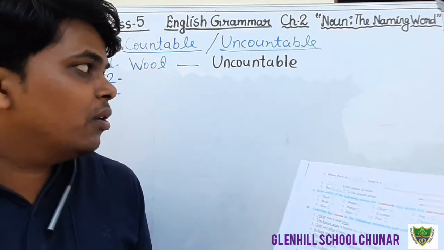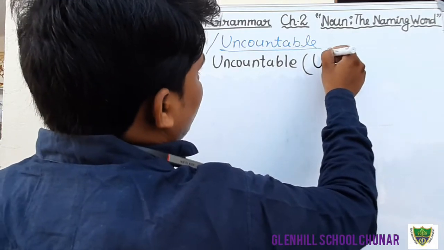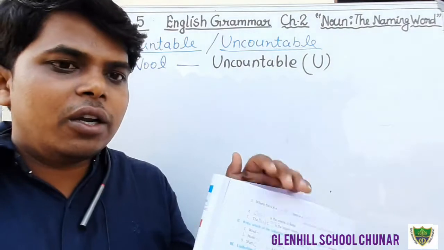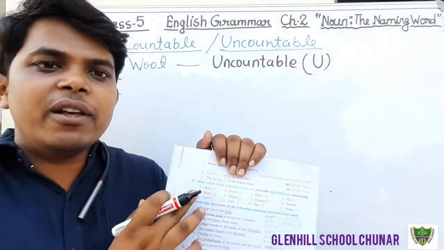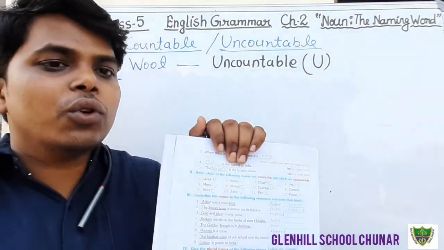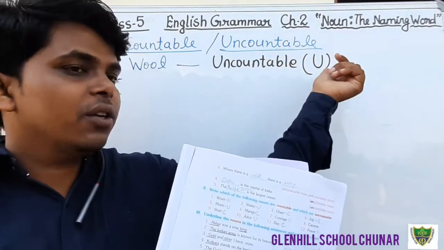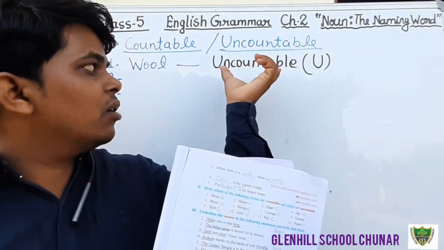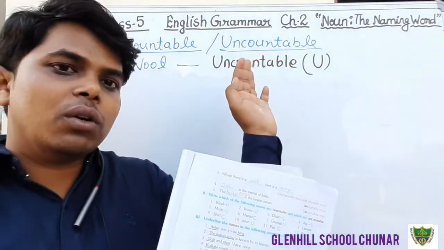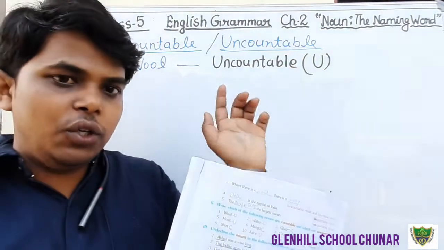And if there is not enough space, you can write only U in front of the word given in the book. Wool is given, that is uncountable noun. So in front of the wool we will write the U. If you can write the complete word, then you write the complete word. If there is not enough space, then you write only U.